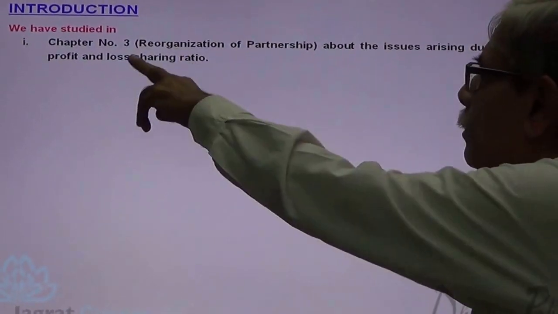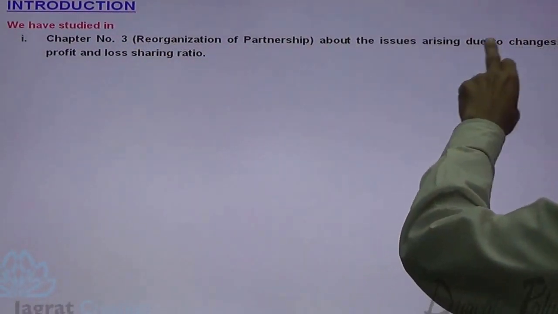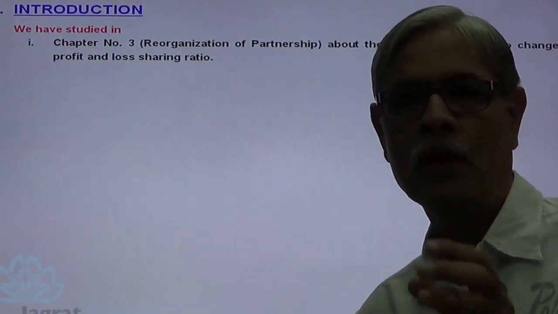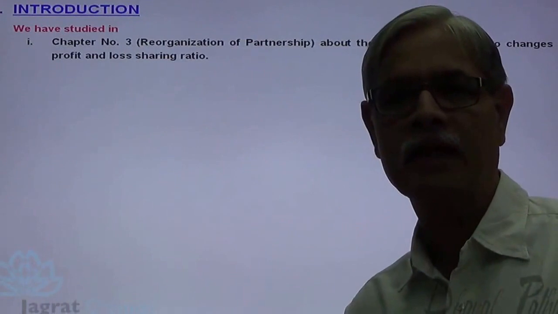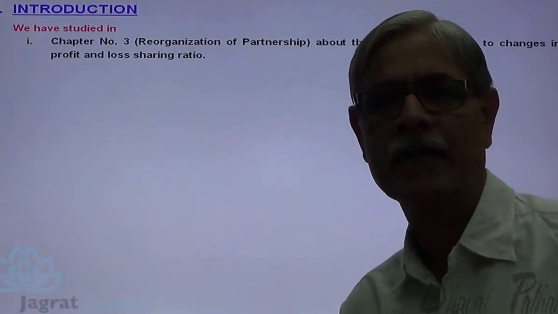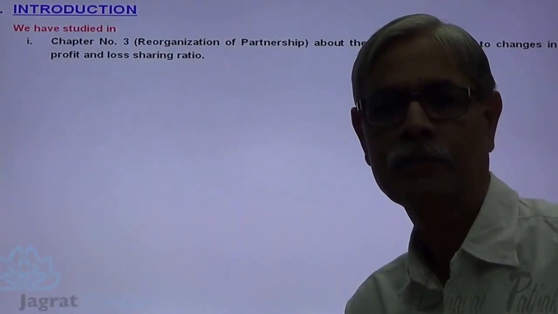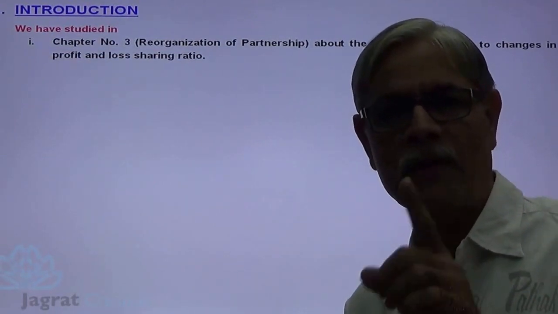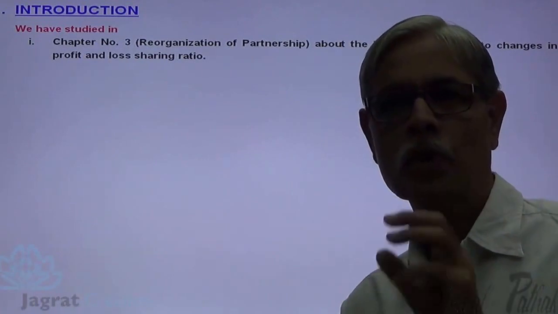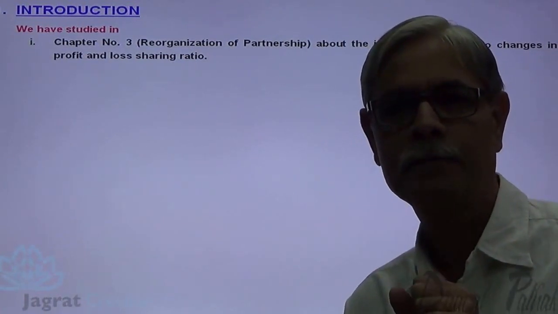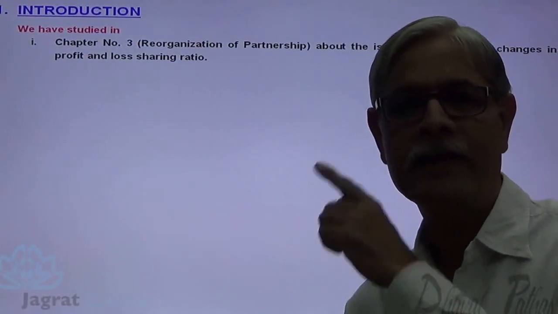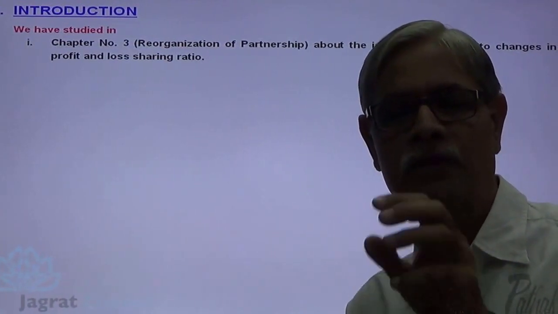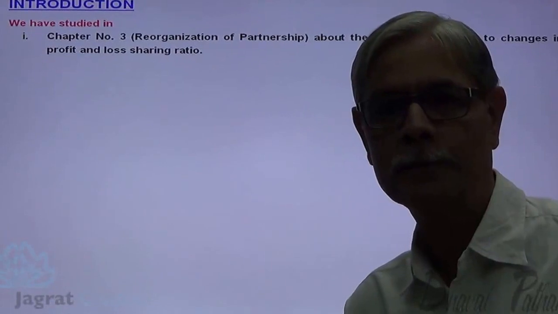In that chapter number 3, we studied about the issues arising due to the changes in the profit sharing ratio. So what are the aspects to be considered when there is a change in the profit sharing ratio amongst partners? In case of admission of a partner, profit sharing ratio changes. So whatever the concepts that we have studied in chapter 3 are relevant to chapter 5, that is admission of a new partner.